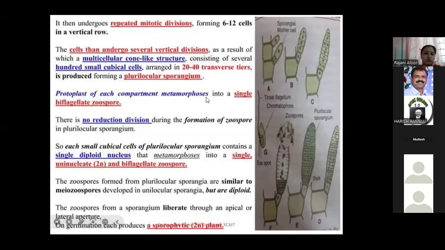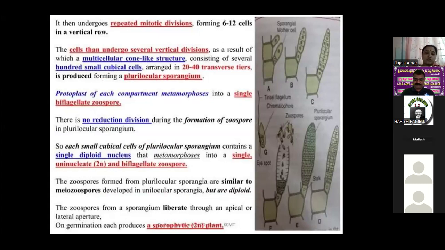These diploid zoospores multiply the sporophytic plant; they do not play any role in alternation of generations. The formation of the unilocular and plurilocular sporangia is affected by environmental conditions like temperature and salinity of water. The best example is Ectocarpus siliculosus.